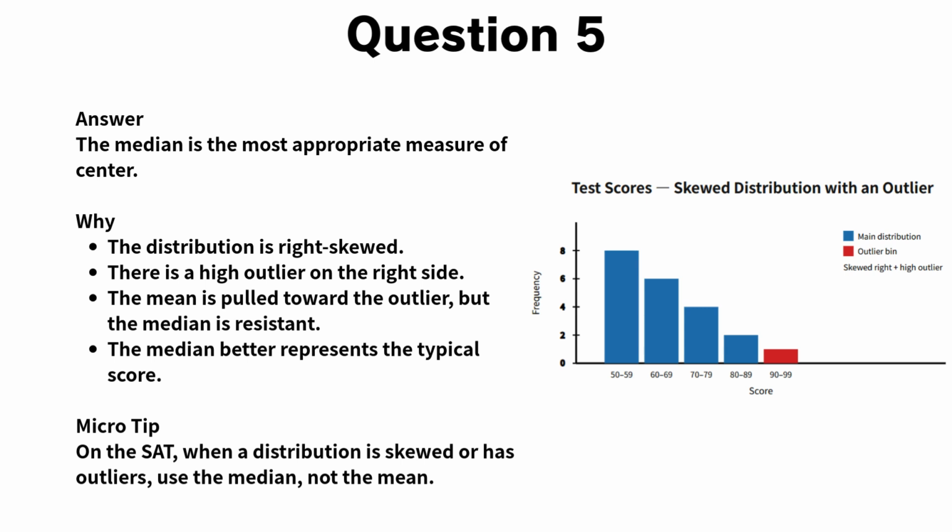Now think about what the question is really asking. It asks for a measure that best describes the typical score. The outlier does not represent a typical student in this class. So a measure that is strongly affected by that outlier, like the mean, would give a misleading impression of the class's performance. That is why the median gives a more accurate description of the typical score. Key SAT takeaway: when a distribution is skewed or contains outliers, use the median, not the mean.